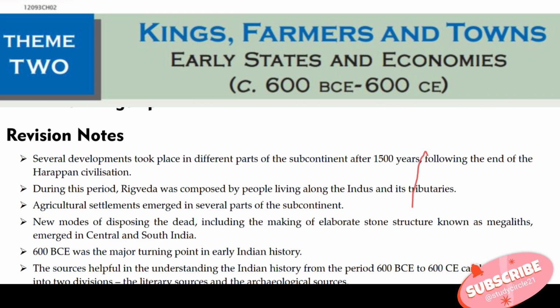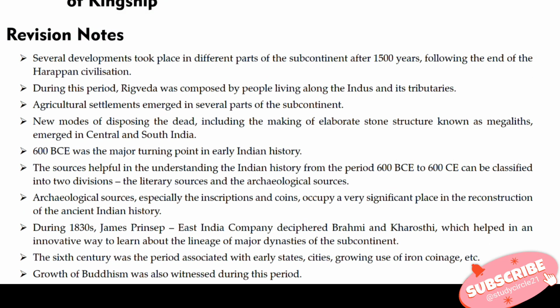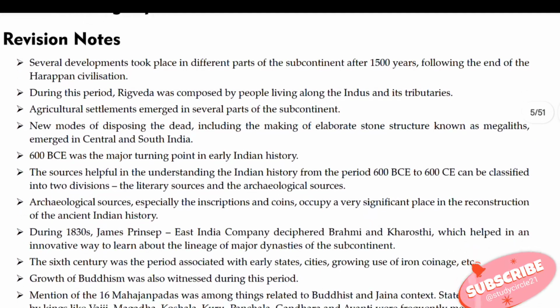So, what is in this topic is that several developments took place in different parts of the subcontinent after 1500 BCE, following the end of the Harappan civilization. During this period, the Rigveda was composed by people living along the Indus and its tributaries. Agricultural settlements emerged in several parts of the subcontinent. New modes of disposing of the dead, including the making of elaborate stone structures known as megaliths, emerged in Central and South India. Where did the megaliths emerge? Megaliths emerged in Central and South India. 600 BCE was a major turning point in early Indian history.